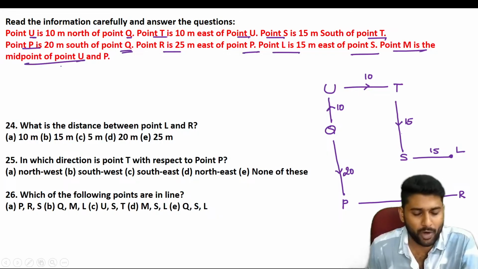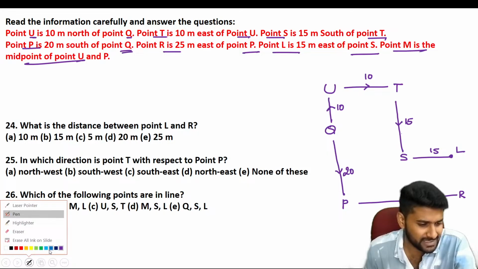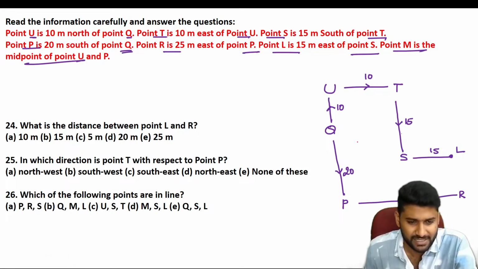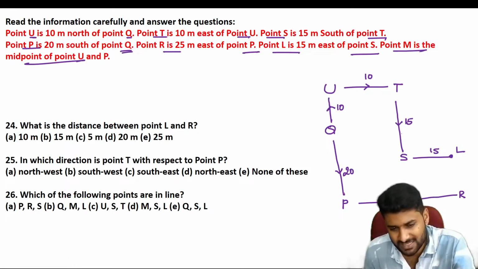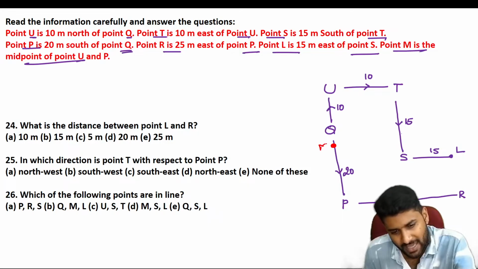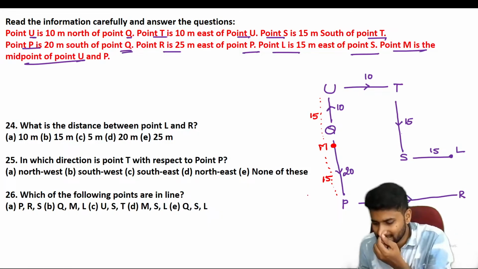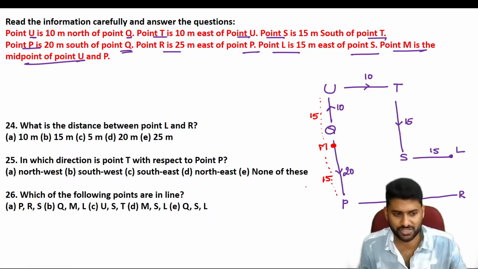M is the midpoint of UP. Now I will take a different color to understand that. So from U to P, total distance is how much? It's 30. Now see, M is the midpoint, which means from here to here, the distance is exactly equal to 15, and from here to here, the distance is exactly equal to 15. Once you guys are done with the diagram, now go through these questions.